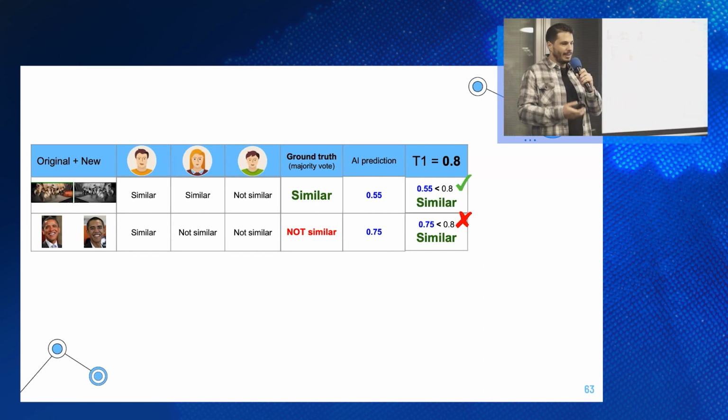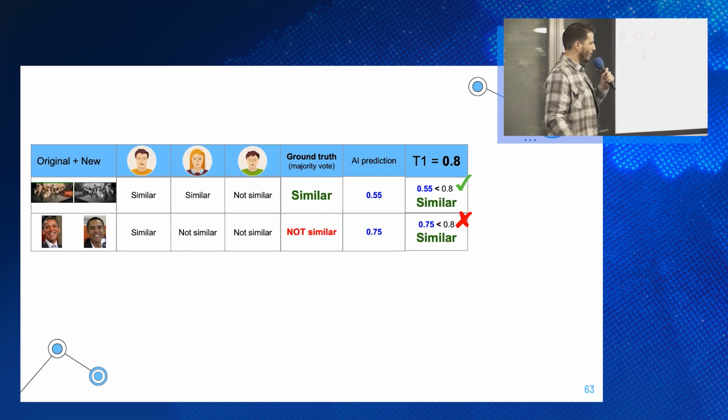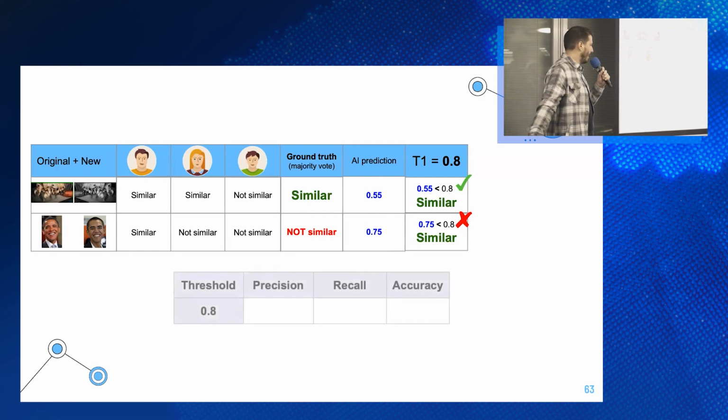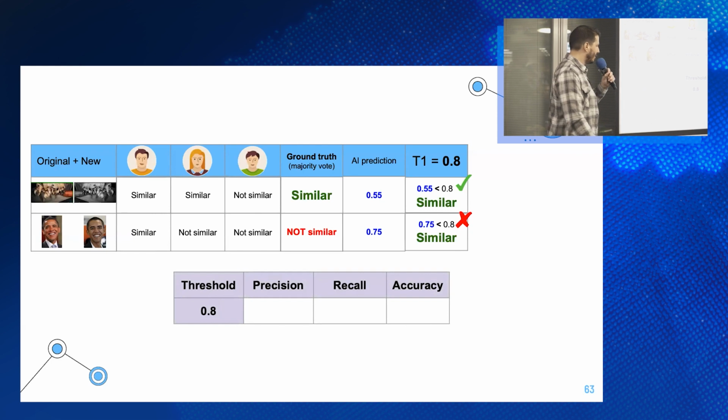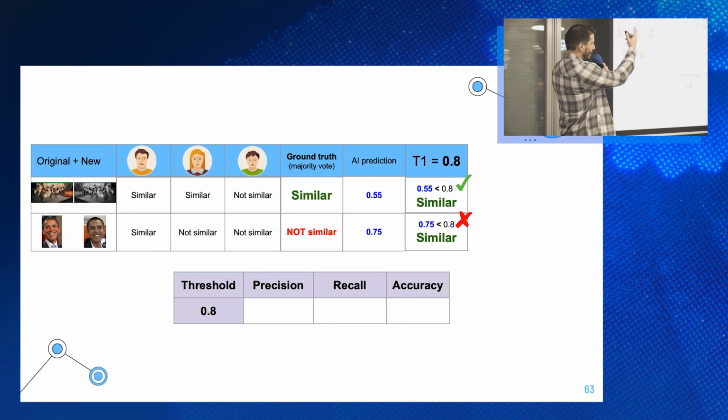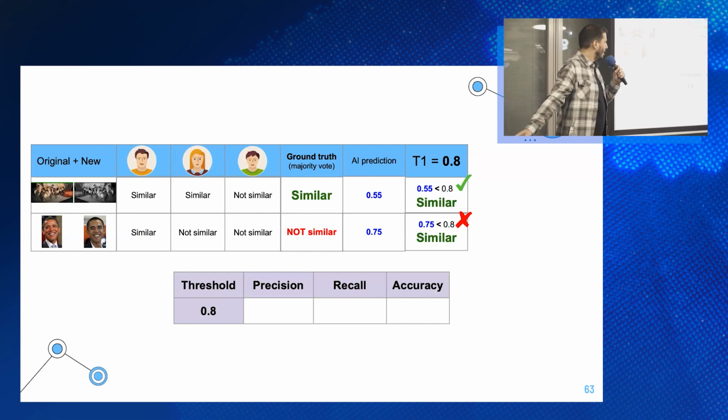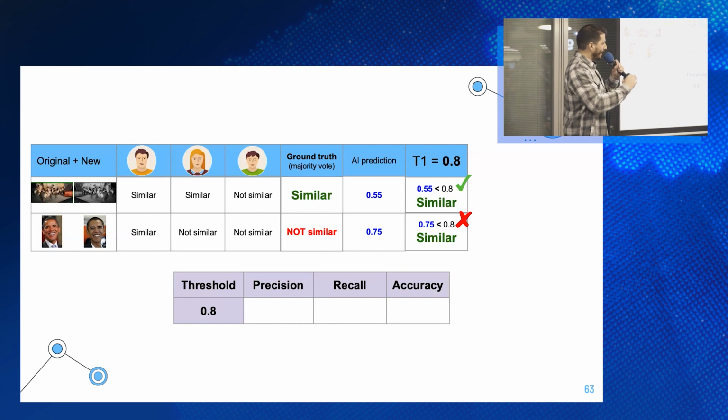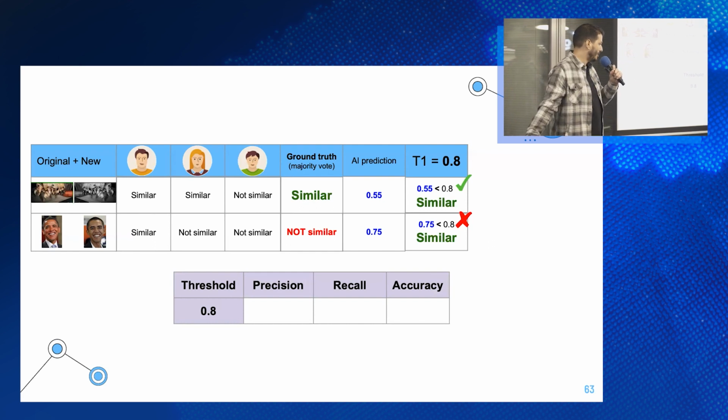If we want to assess this AI model, we need to compare it with AI-related metrics. And I'm sure most of you are familiar with them, right? Precision, recall, and accuracy. The precision of this first threshold, because the model said similar, and each time the model says similar, it got it right only in 50% of the times. The precision is 50%.